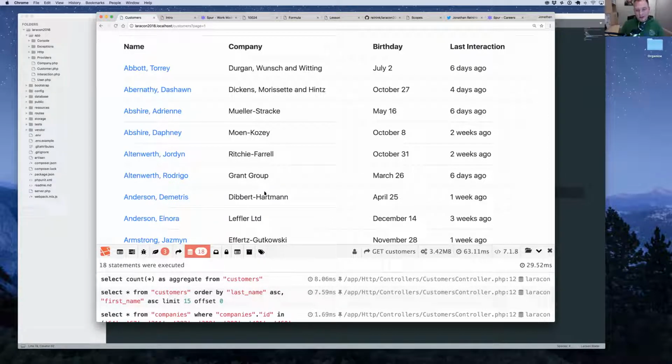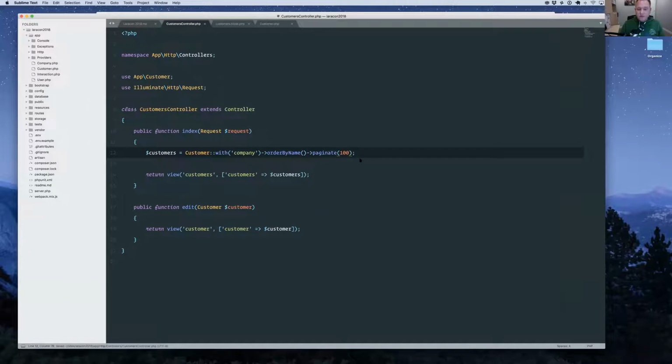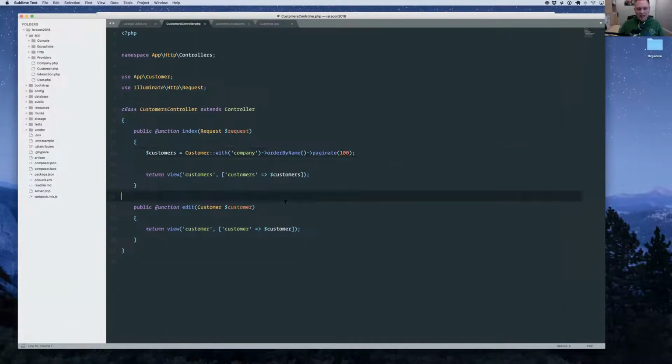We've reintroduced this N+1 problem because we're now running a database query for every single record on this table, which is maybe the lesser of the two evils compared to the first solution that I showed you, but it's still a real problem. What happens if we ever wanted to change the pagination from 15 records to 100? We reload this page here. We're now at 103 database queries, and you can see the page loads up to 300 milliseconds again, and the memory's climbing. So this may seem like a solution, but it's actually not that great because we're running so many database queries. There has to be a better way.